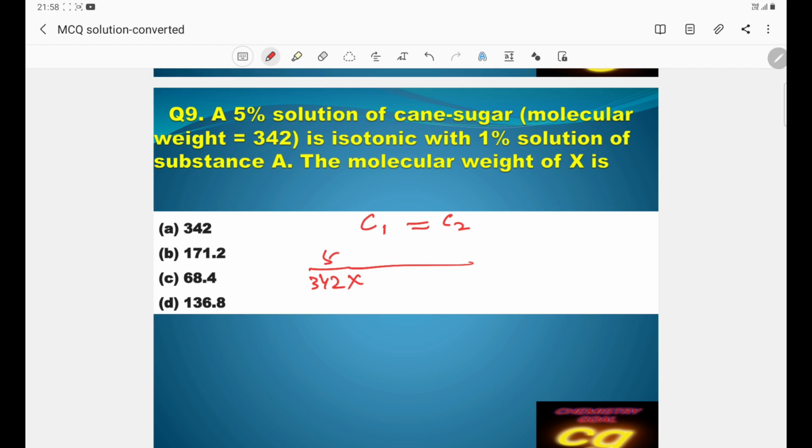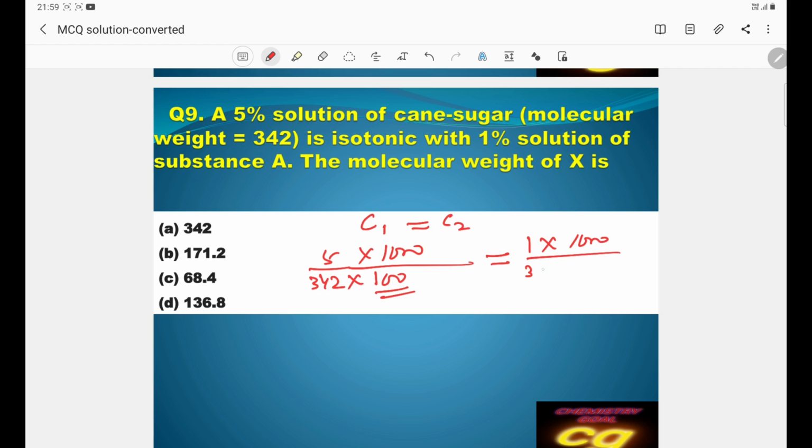You can say 100 ml. 100 is the volume of solution, into 1000. This is C1. And what is C2? As per the question, C2 is 1%, so it is 1 into 1000, the same.